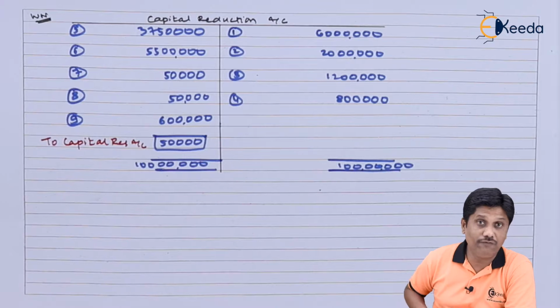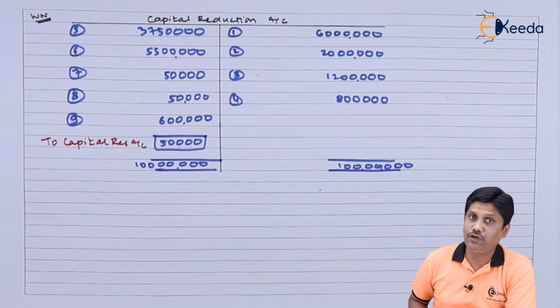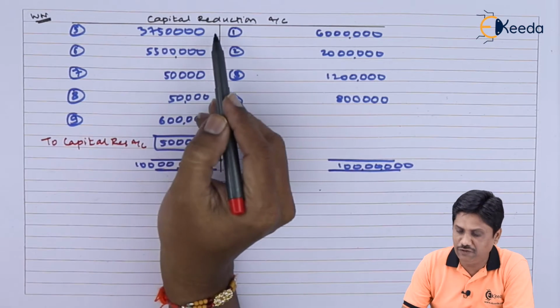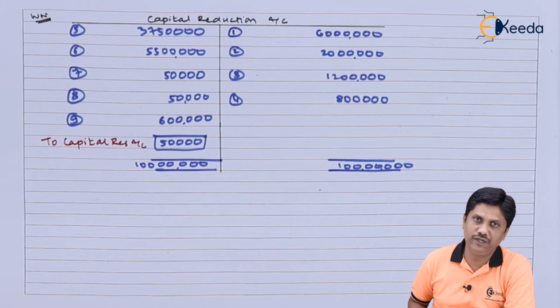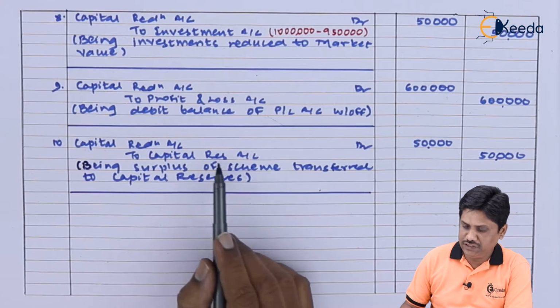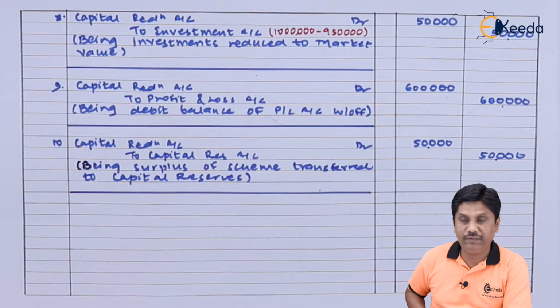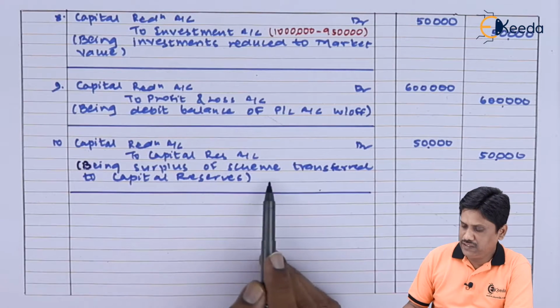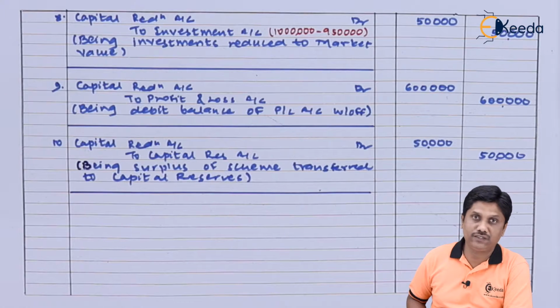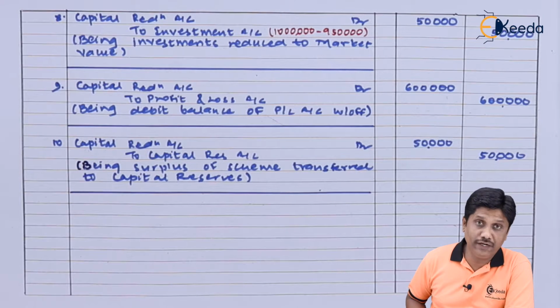This extra fund which is generated in the scheme will be transferred to the capital reserve because it is not your regular profit. But one more thing, I need to pass one more entry for this capital reduction account debit to capital reserve. So our last entry is to be recorded now. Friends, you can notice our last entry, capital reduction account debit to capital reserve. As per our working note, capital reserve is 50,000. Being surplus of the scheme transferred to capital reserve. In this way, we have completed our journal entry.